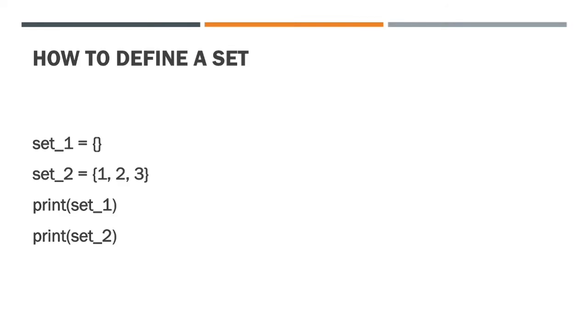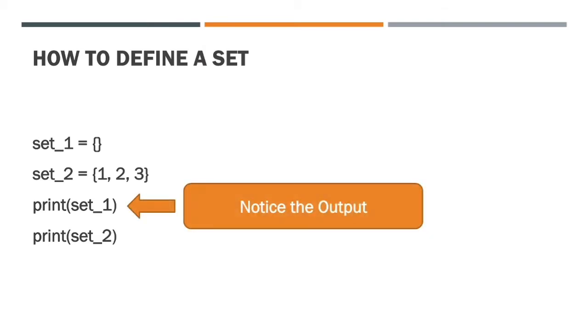Now the first thing to be understood here is how we can define a set. It is difficult to understand something before seeing it practically, so the first thing we are going to see is how we can create a set in Python. In Python, sets are data values enclosed in curly brackets. If you have a set like this, this will be an empty set. Wait, we are going to see what it is. If we print the value of set 1, we can check what it is.